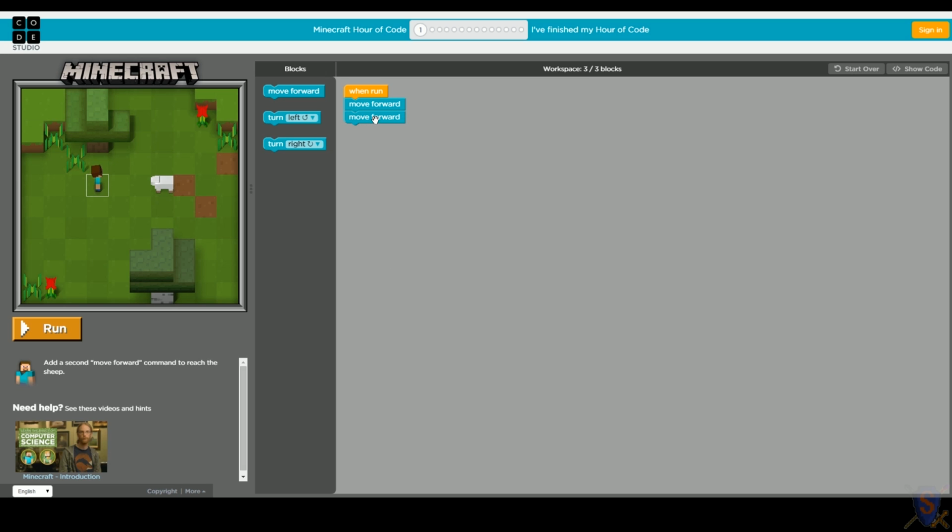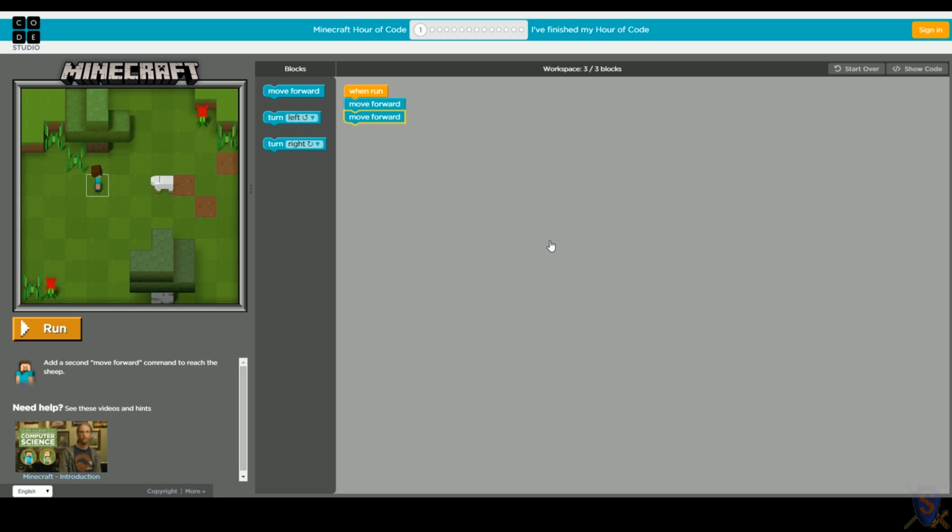Okay, so that was one way to do this. How else do you think we could add a move forward? Well, let's select this move forward. If we hit Control C on the keyboard for copy, and then click in your workspace and Control V, we can copy it. This will be very useful later on when we want to add multiple blocks or we want to copy a series of blocks. So just remember that for moving forward. Move forward. Get it? Move forward block. That was lame.